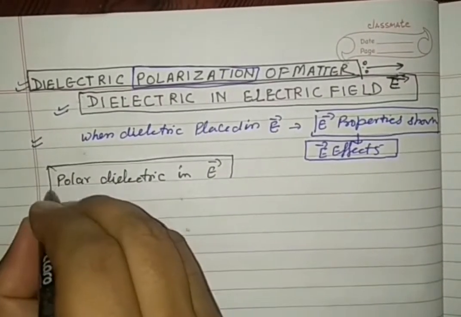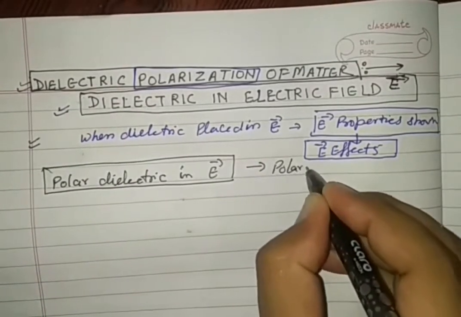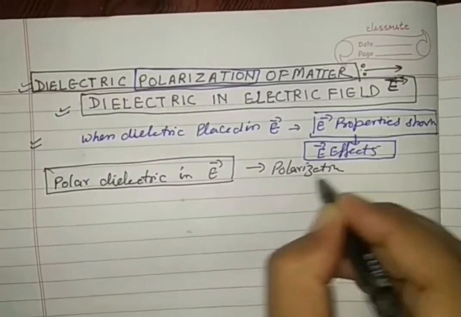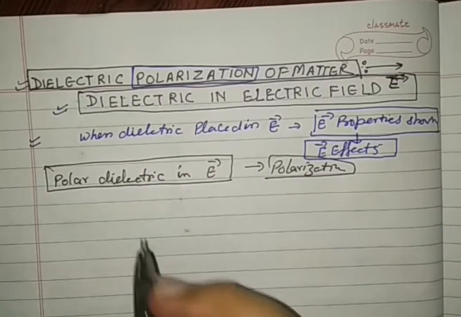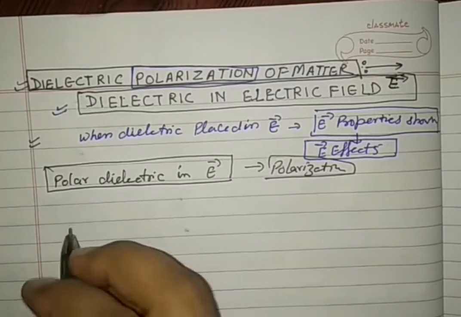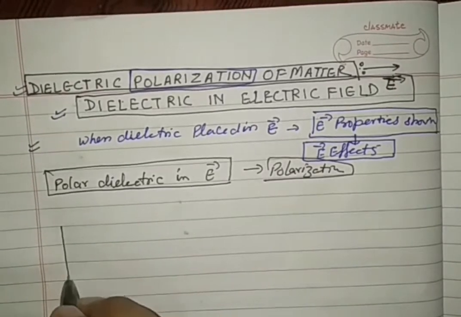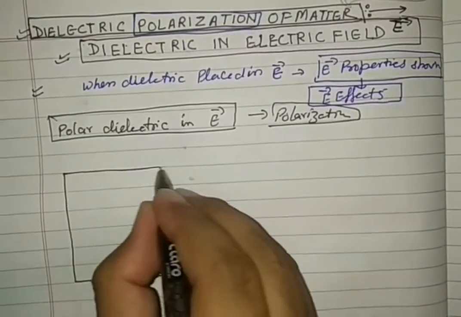By this, we will explain the phenomenon of polarization. Now see what the polar dielectric is. Look in the box, I am explaining the concept of polar dielectric.